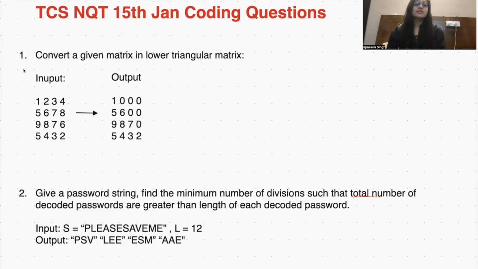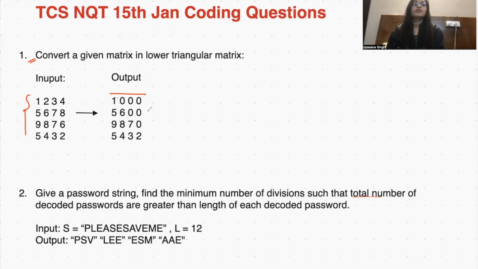First of all, the questions asked in TCS NQT. The first question was to convert a given matrix into a lower triangular matrix. Here, this type of input will be given and you need to convert it into a matrix like this. If you see, the upper part of the matrix has zeros. So this was the first question.